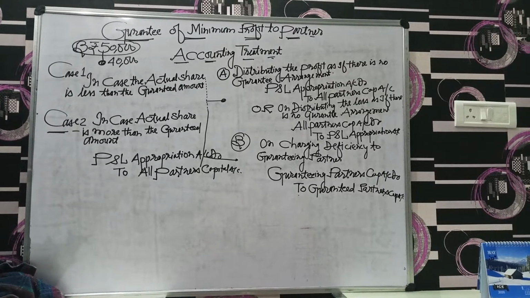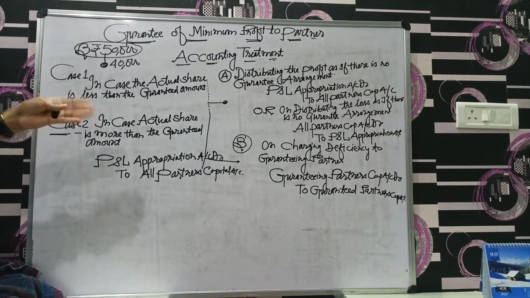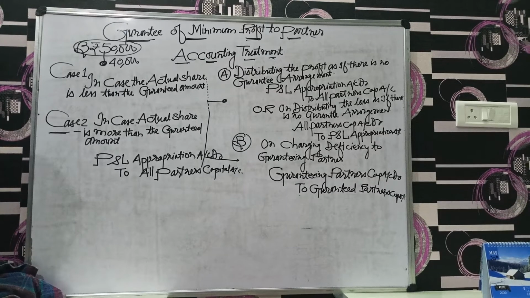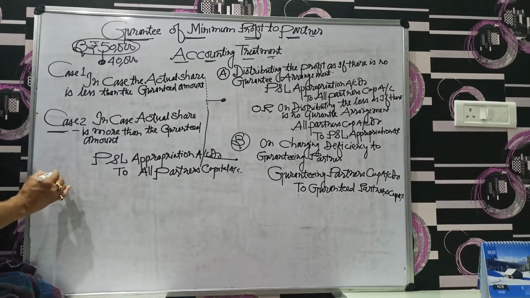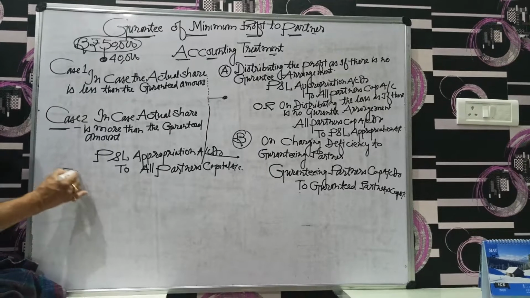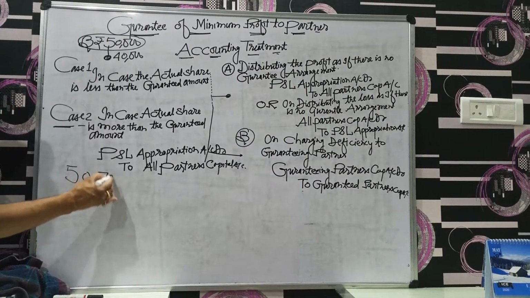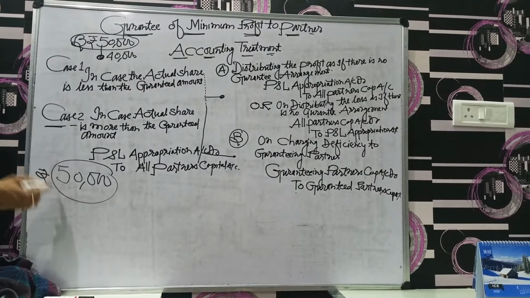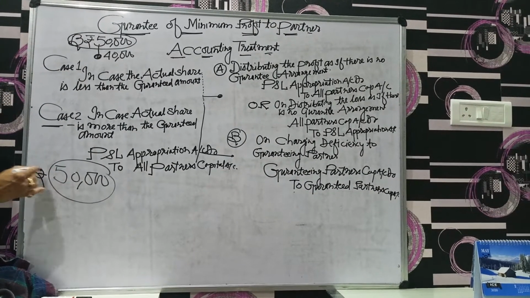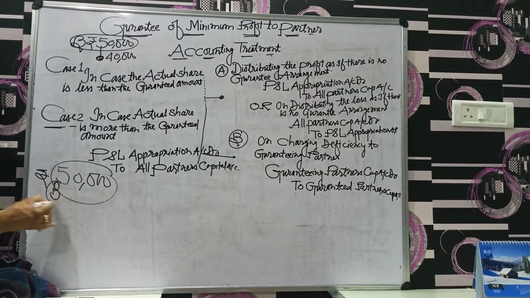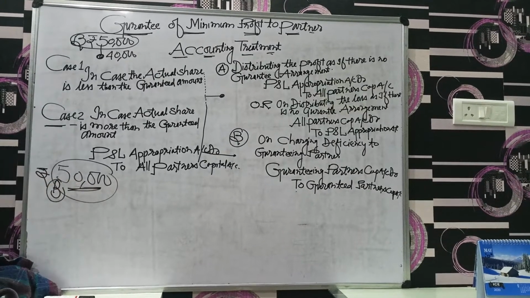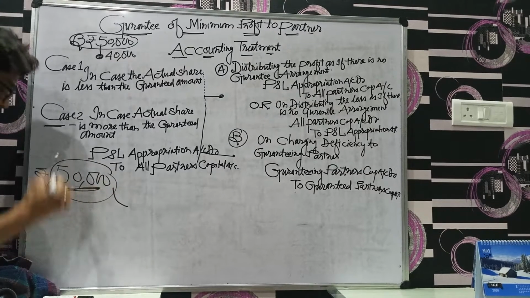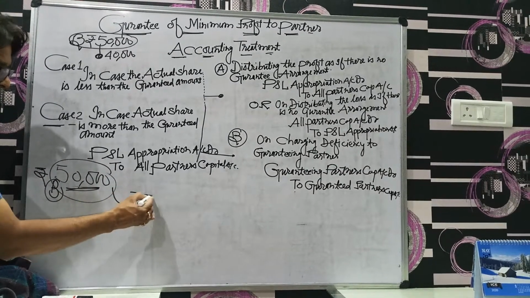Case 2. In case the actual share is more than the guaranteed amount, we don't have any problem. The situation would be like this. If we give a guarantee to B of 50,000, because we are discussing minimum profit guarantee, and B gets rupees 75,000, we don't have any problem.